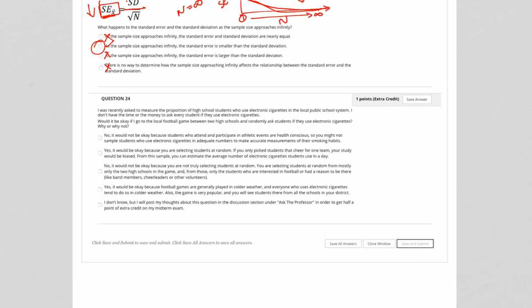And then question number 4, recently asked to measure a proportion of high school students. This was one of my things, and somebody actually suggested that we go to the school. And so no, it's not appropriate. The answer was either that or that. And then if you wanted to discuss it in the discussion section, I would put it here. So it's not appropriate, not because they're health conscious, so you might not sample students who use e-cigarettes in adequate numbers to make your estimates of the smoking status. It's not appropriate because you're not truly doing it at random. That's what I wanted you guys to look for. So that is your correct answer. That's not it. That's not it. That's not it. All right, so that's it.